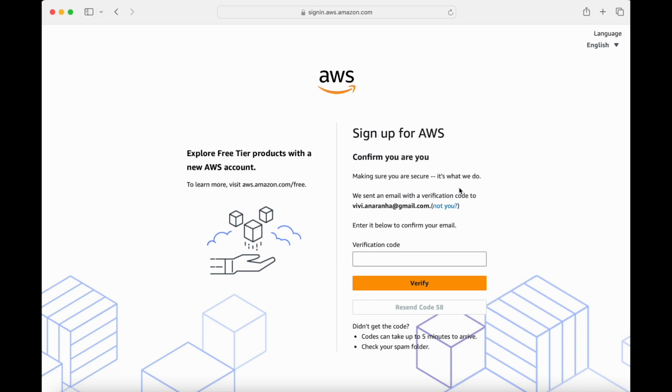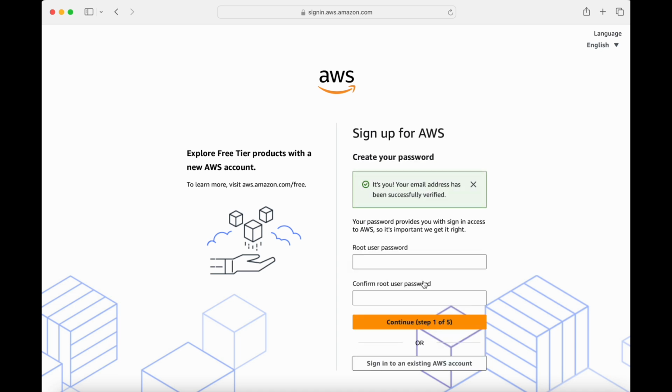Now it will send me an email for validation. For me it's 795870. Click on the verify button. Once it's done, your email address has been successfully verified.